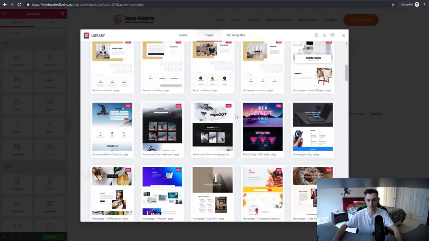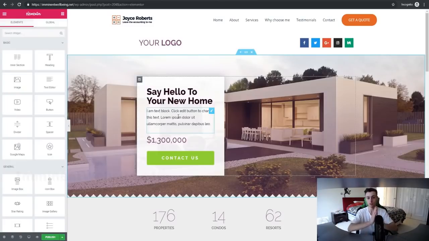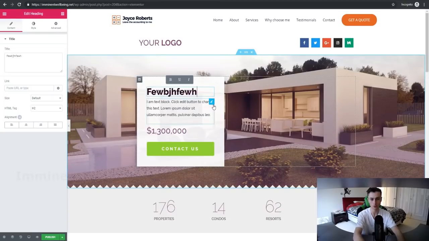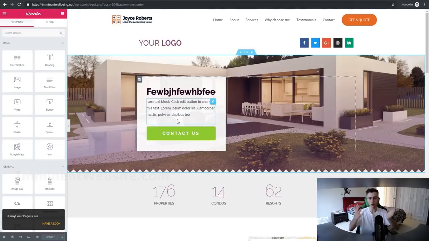So let's choose this one right here. Let's click on insert, and there you go. We instantly just inserted a page right off the bat. And of course we can adjust this. For example, we can just type in whatever we want here. Obviously we can change this, we can delete this, do whatever we want with this, and we can just go ahead and publish. And there you go, we just published our first page on our first website right now. So now you have all the skills and all the knowledge to create your very own beautiful custom website.